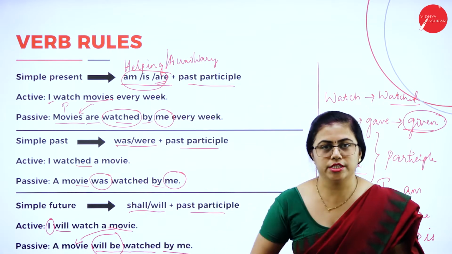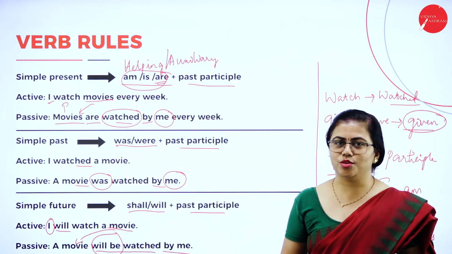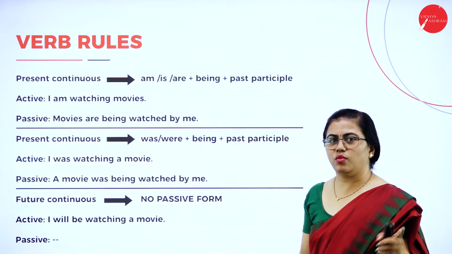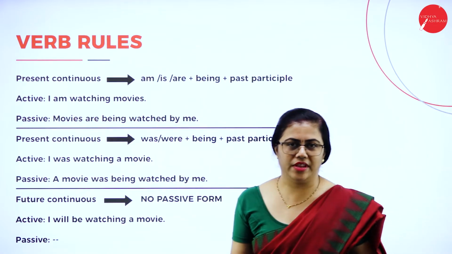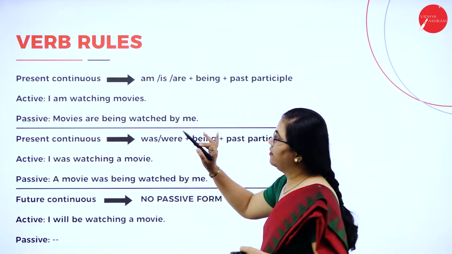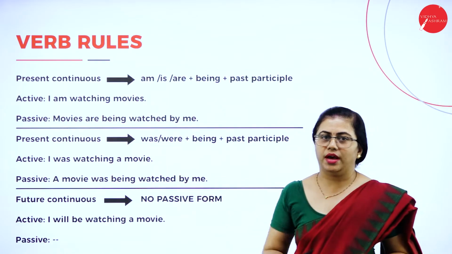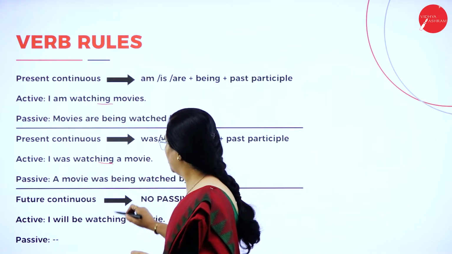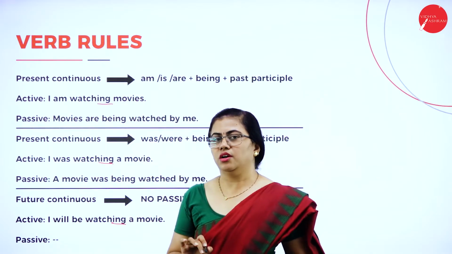We have a few more tenses to understand. Continuous tenses also we have to understand. Let us go for that now. This is also very easy. Once you understand one tense, all the others are very easy. Continuous tense, the only thing is you will have the ing form of the verb whenever you have a sentence in continuous tense. Here you can see the ing form is there. In all the sentences, the ing form of the verb is there.